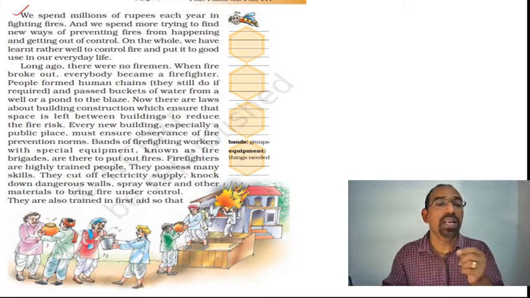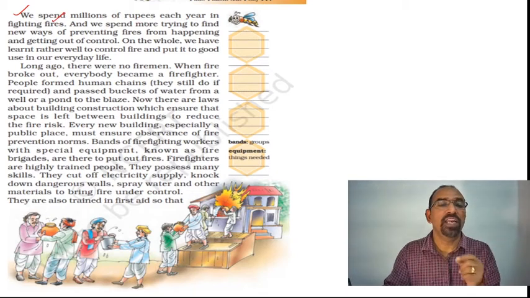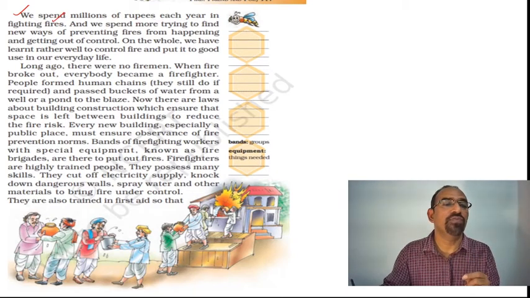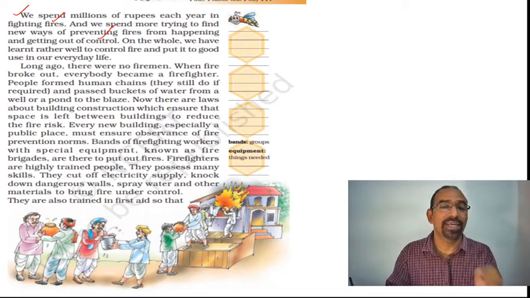We spend millions of rupees each year in fighting fires, and we spend more trying to find new ways of preventing fires from happening and getting out of control. Around the world, humans spend a lot of money to prevent fire, yet it happens.